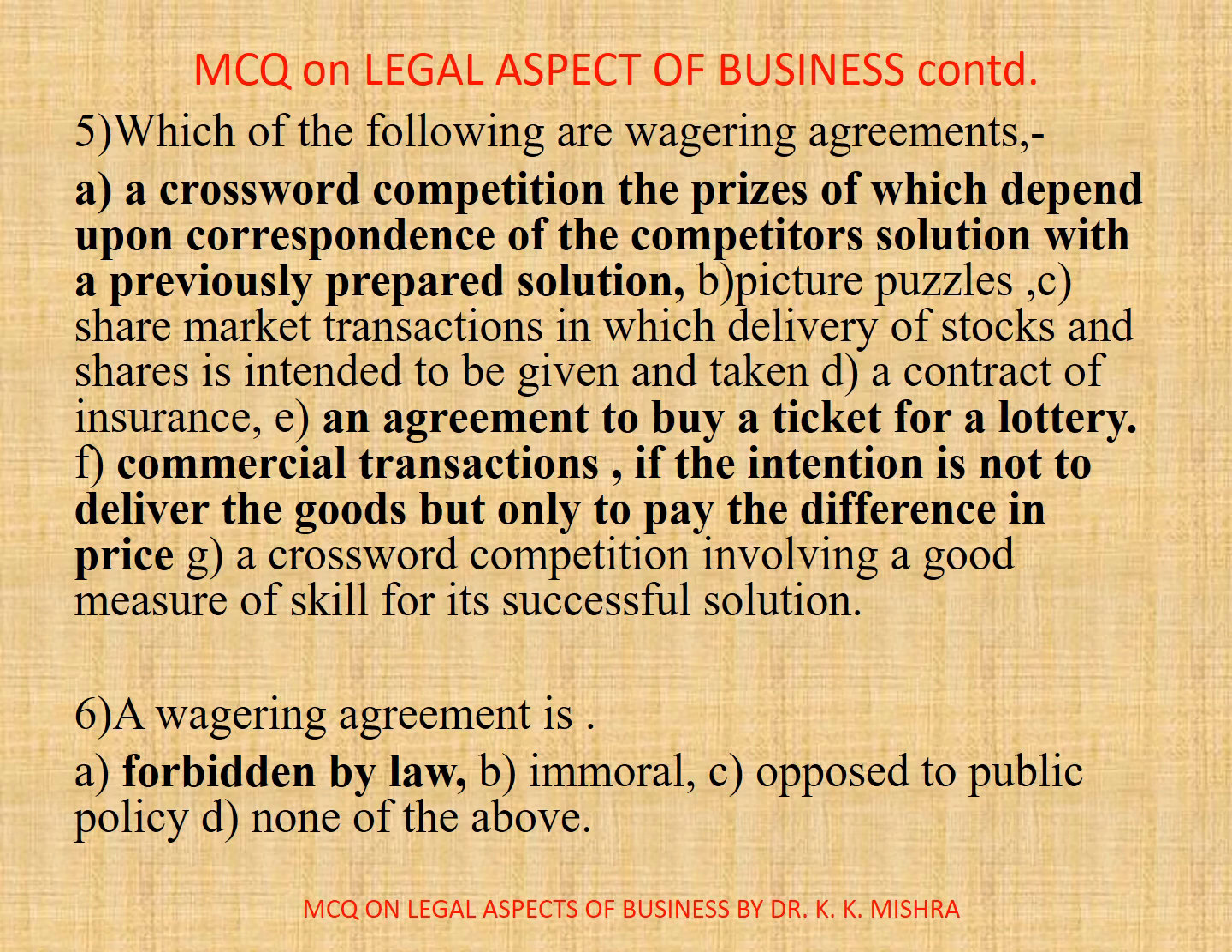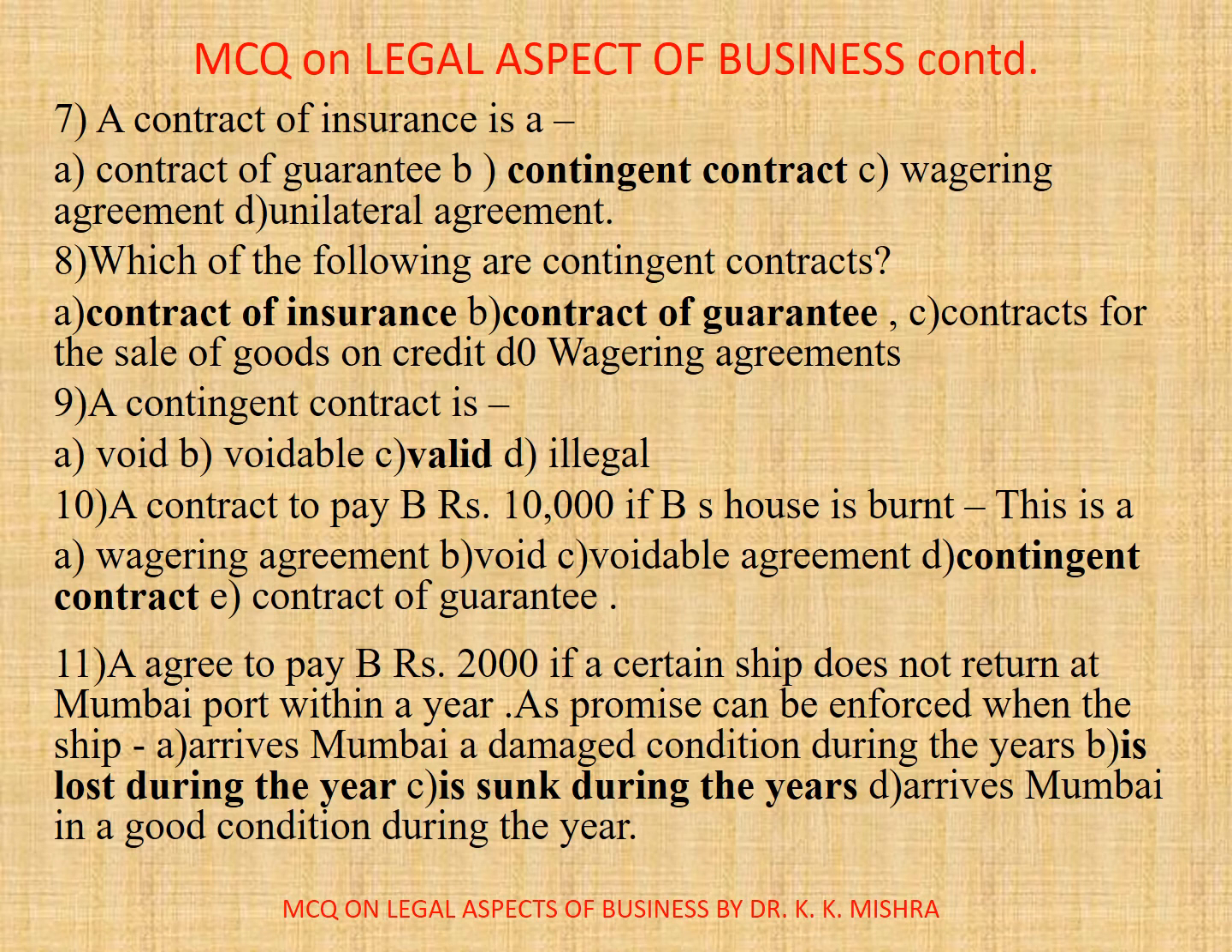6. A wagering agreement is, options are: A. Forbidden by law, B. Immoral, C. Opposed to public policy, D. None of the above. Correct option is A. Forbidden by law. 7. A contract of insurance is a, here correct option is D. Contingent contract. Question number 8. Which of the following are contingent contracts? So here options are: A. Contract of insurance, B. Contract of guarantee, C. Contract for the sale of goods on credit, or wagering agreements. Correct option is A. Contract of insurance.